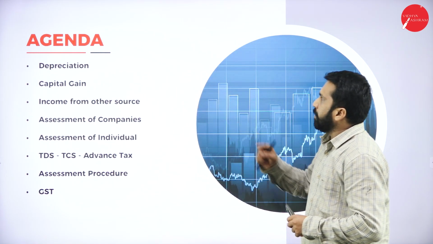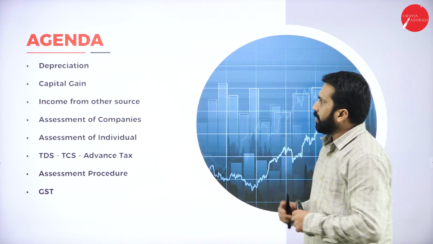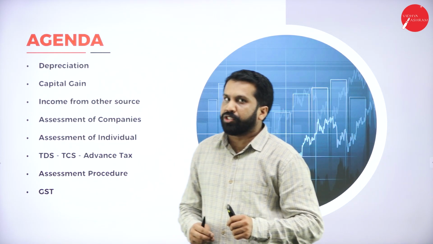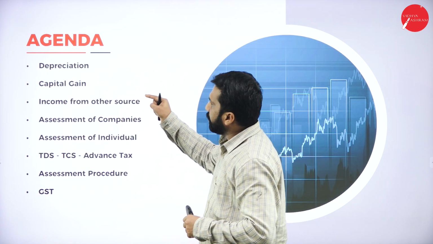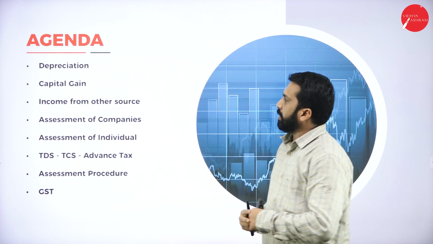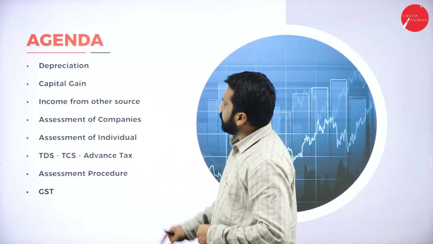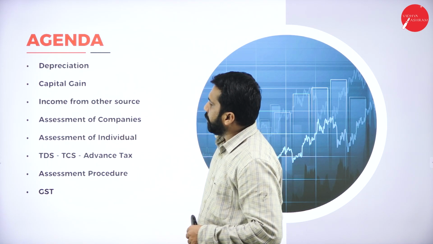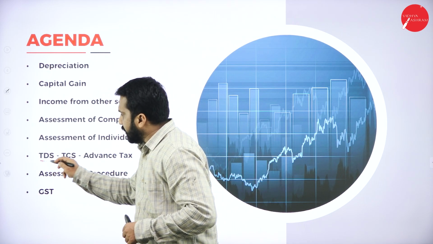Now, the first one will be called your depreciation. First part is called what? Depreciation. The second part is called capital gain. Third one, income from other source. Assessment of company, assessment of individual, TDS, TCS, advance tax. What do you mean by TDS?